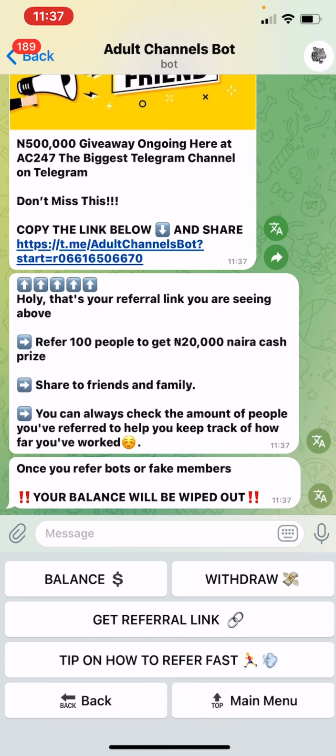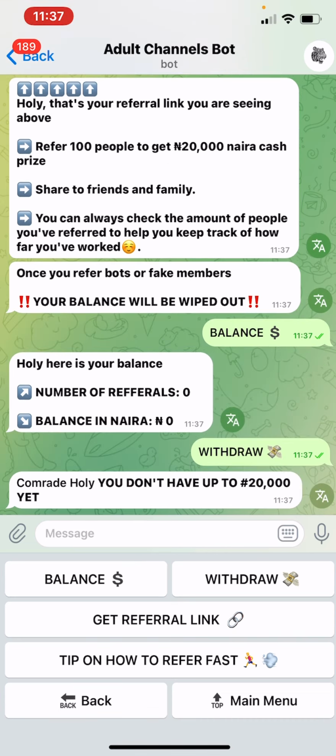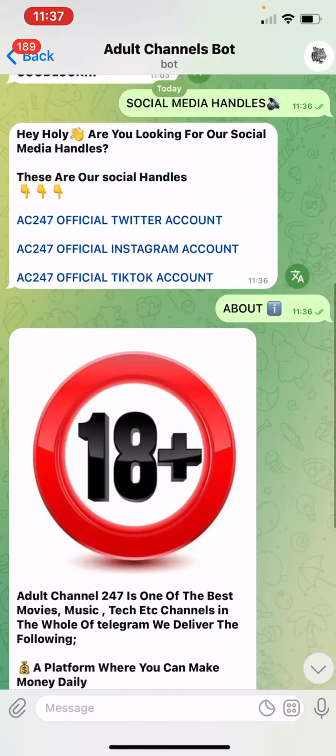If you want to check your balance anytime, just click on balance. And like you can see, I have 0 referrals and 0 naira in my balance. When you are done and you want to withdraw, just click on withdraw. But as you can see now, I'm not able to withdraw. It's only when you're up to 20,000 that you can withdraw. So thank you all for joining and good luck.